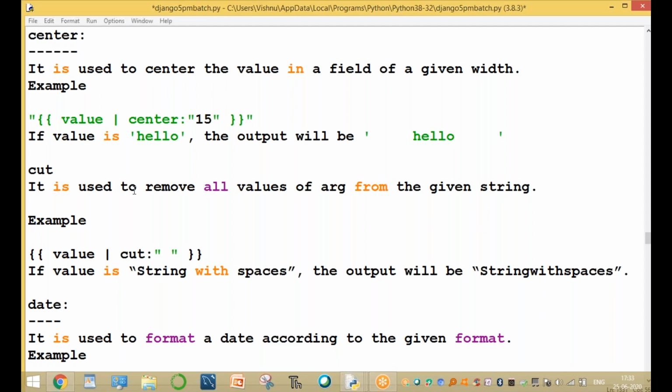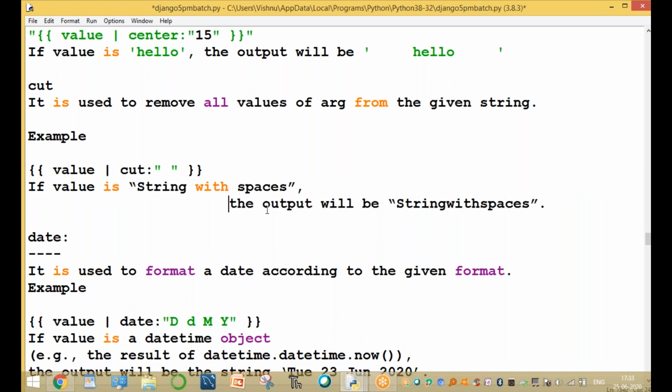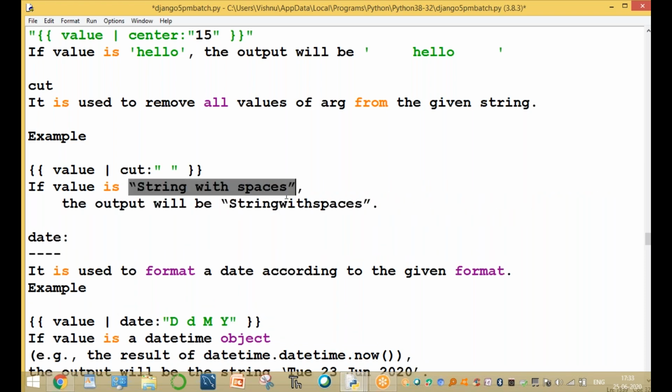Now cut. It is used to remove all occurrences of the argument from the given string. For example, if the argument is a blank space, the blank spaces will be cut. The output will be, for example, Python is a language.